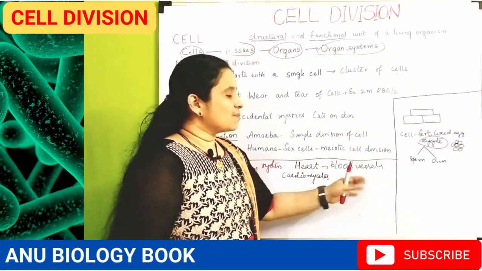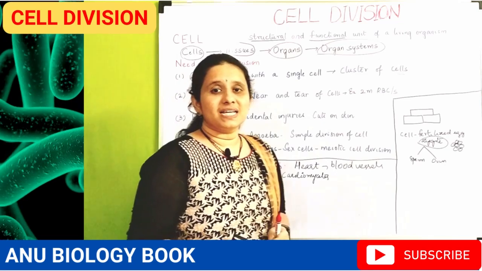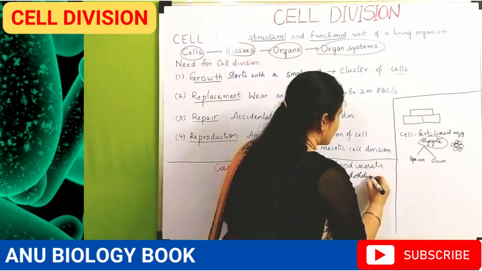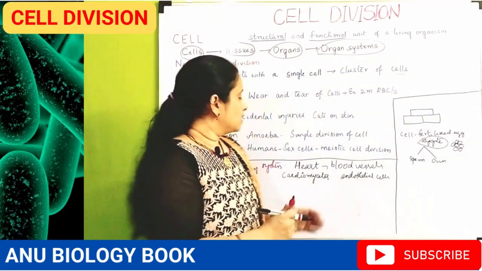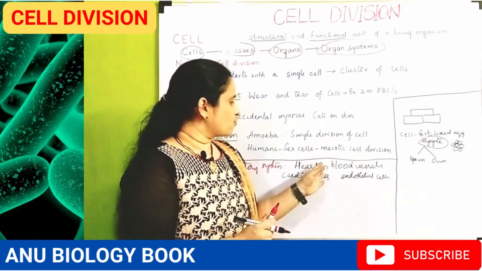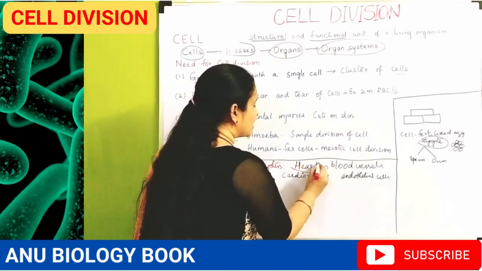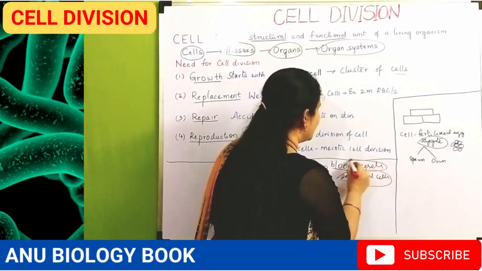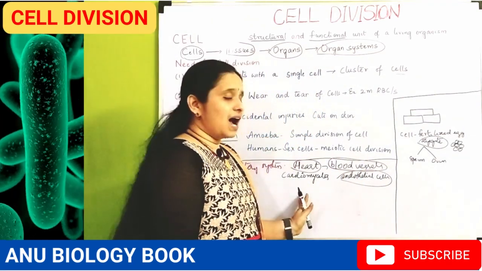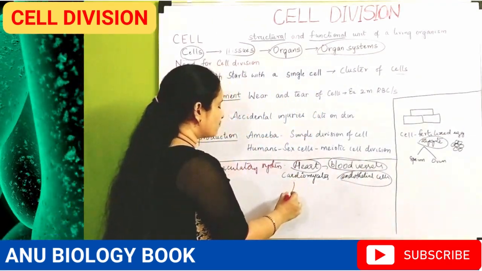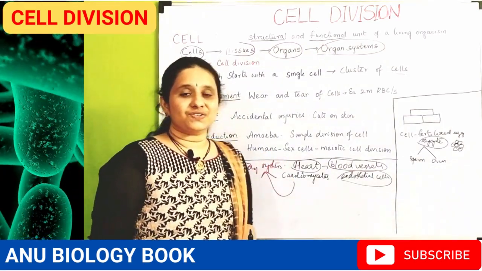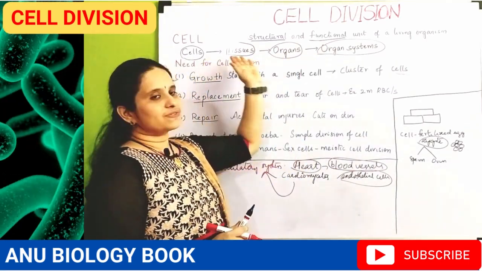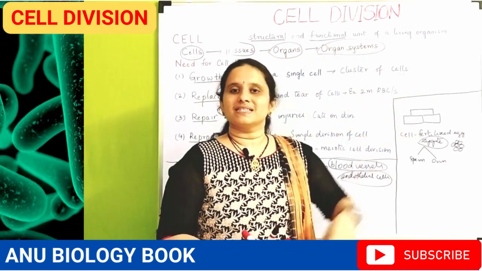The blood vessels of the circulatory system are made up of cells known as endothelial cells. The cardiomyocytes are a group of cells which form tissues and finally the organ known as the heart. The endothelial cells combine to form tissues and finally the blood vessels. The heart and blood vessels together form an organ system known as the circulatory system. So this gives an example of the development of cells into tissues, organs and organ systems.